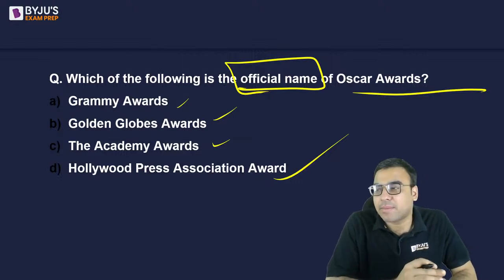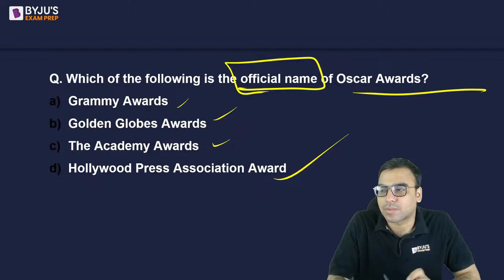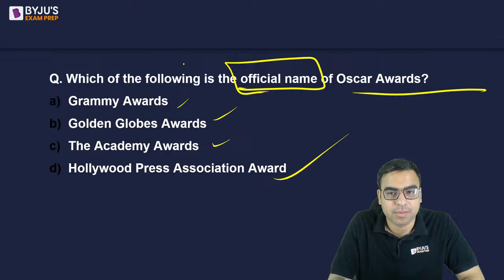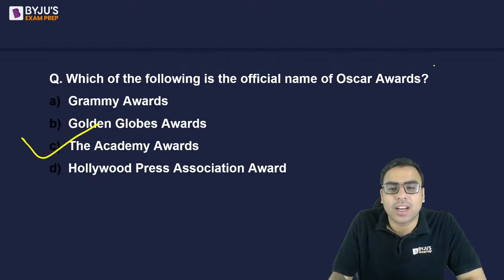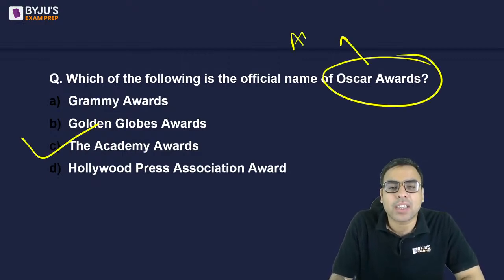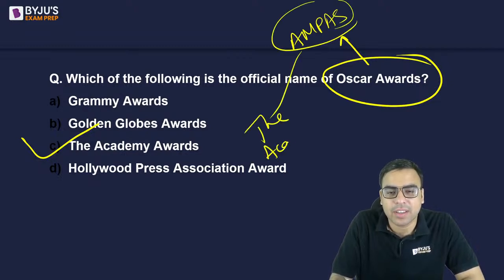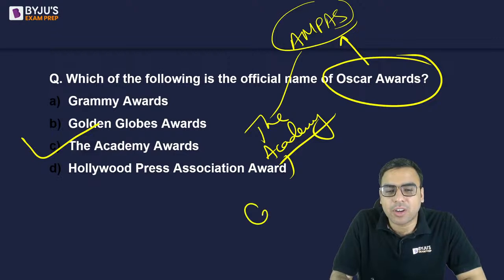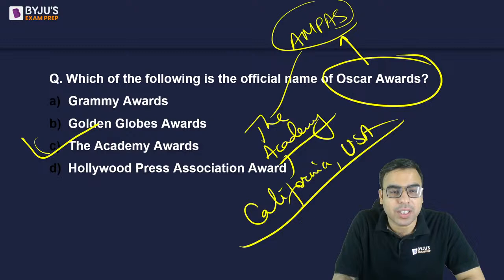ऑस्कर अवार्ड का ऑफिशियल नाम क्या है आपको बताना है. व्हाट इज द राइट आंसर? So the name is Academy Awards, है ना, and it is given by AMPAS, Academy of Motion Picture Arts and Sciences, है ना. This is also called the Academy, based in California, in USA. ठीक है. Okay, so C is the right answer.